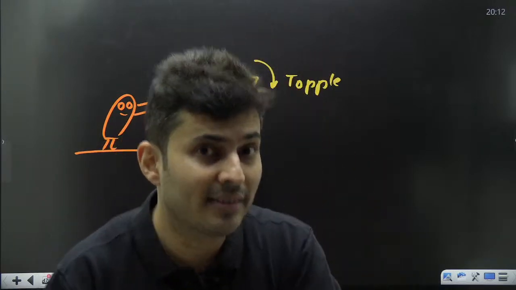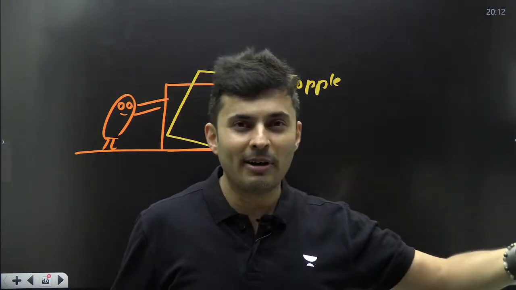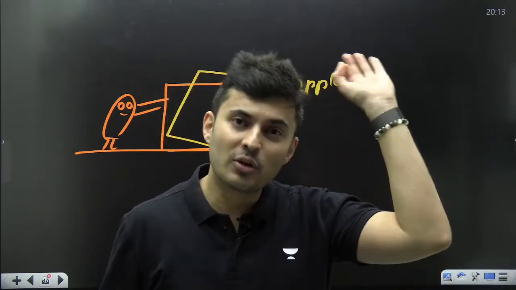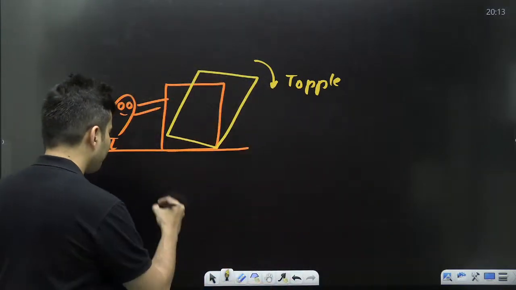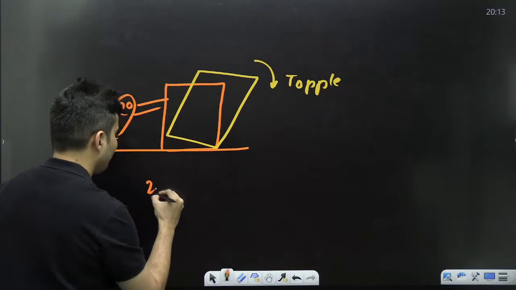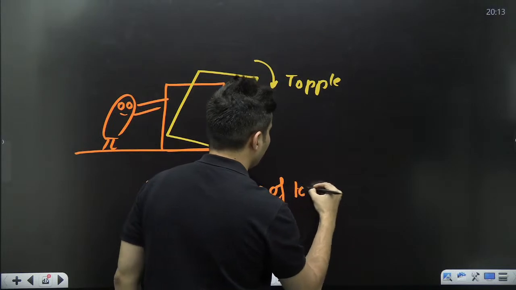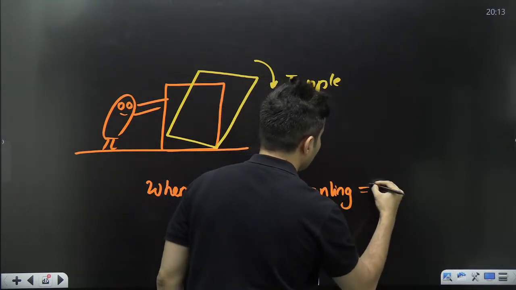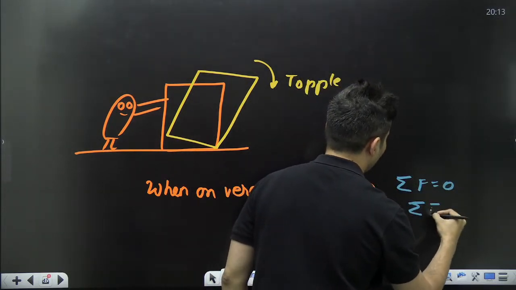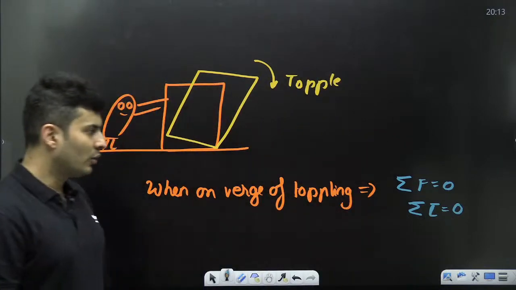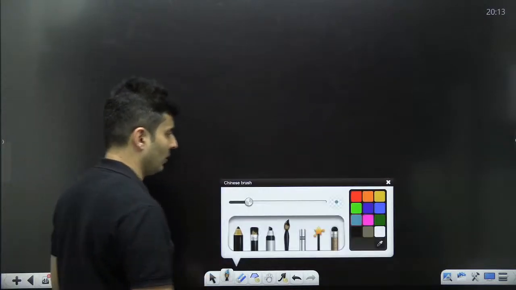So when questions come, when will it just topple? What is the condition for it to just fall over? Then it is also a problem of equilibrium, because when it is on the verge of toppling, it is still going to be in equilibrium. That means net force will be 0, net torque will be 0. Keep this in mind. Net force will be 0 and net torque will also be 0. Let me demonstrate an example for all of you.